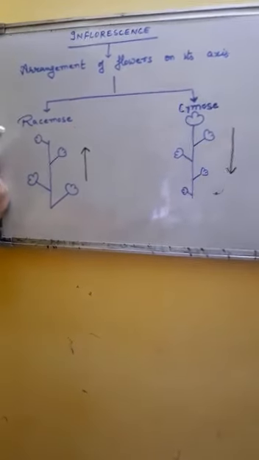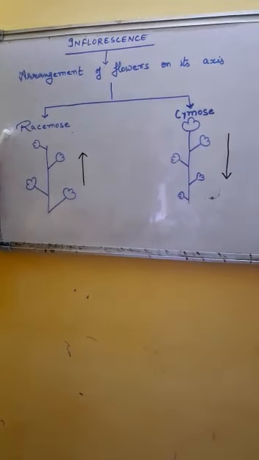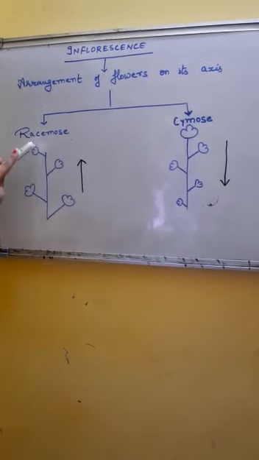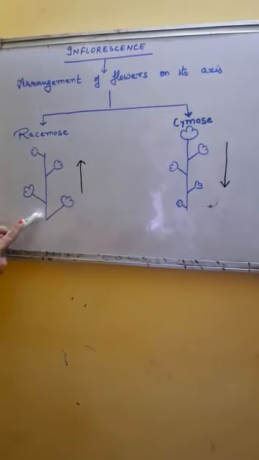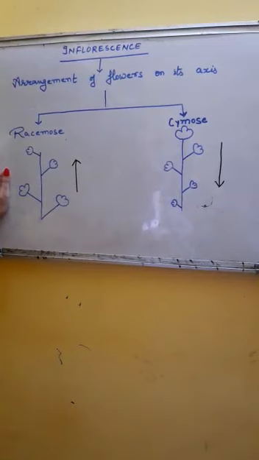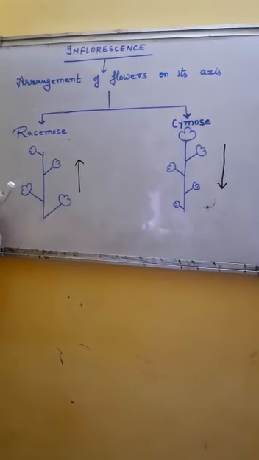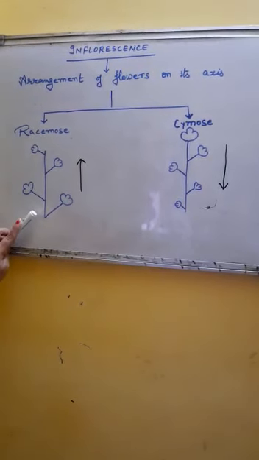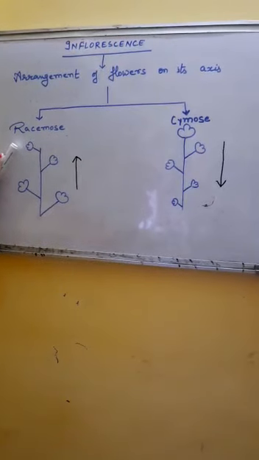Just a quick recap. In racemose inflorescence, the main axis continues to grow. The growth of the main axis is unlimited and flowers grow in an acropetal succession from base towards the top.